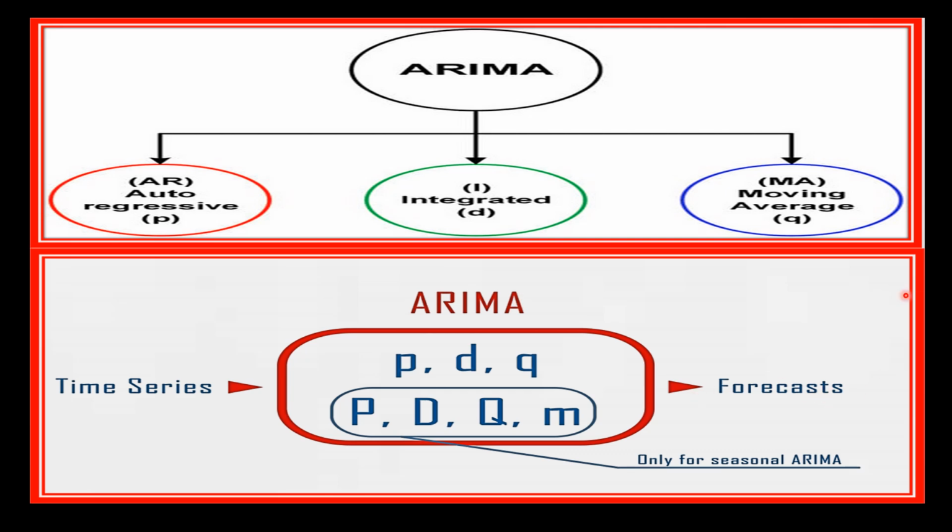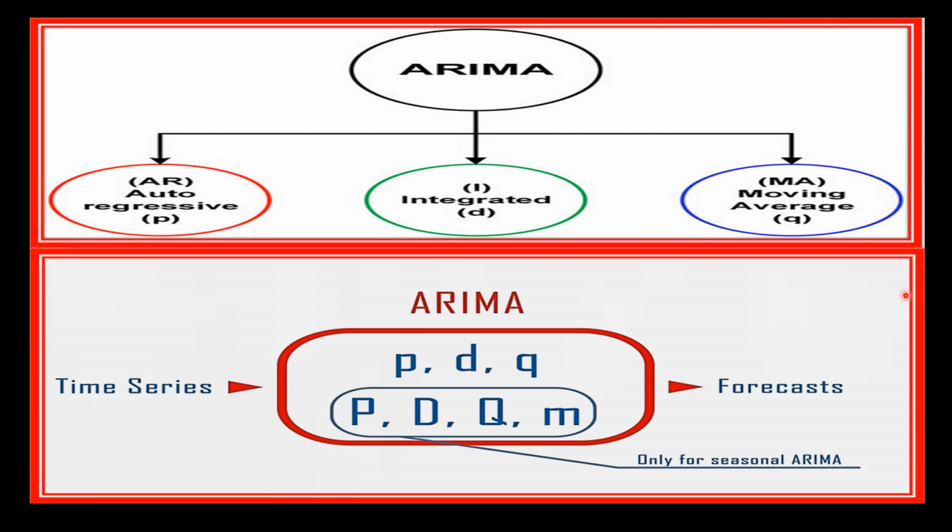Now comes the forecasting. So once you have built an ARIMA model, you can use it to forecast future values. So in the stock example, you would use the model to predict the closing prices for the next few days based on the historical data. And then you will evaluate the model, that is, assess the accuracy of your prediction. You can compare the forecasted values with the actual values. So if the model is performing well, it should have a low mean squared error between the predicted and actual values.